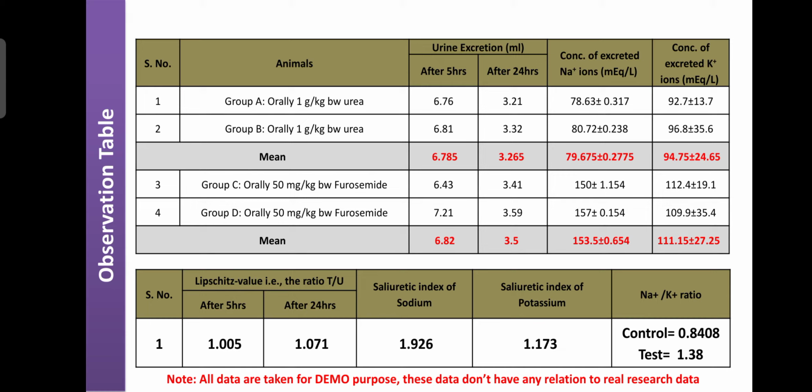Likewise, the saluretic index of potassium is 1.173. Also the sodium potassium ratio in the control group is 0.8408, but in the treated group it is 1.38. Here the data are taken only for demo purposes, so there is no relation to real research data. These data are only taken to understand the concept of this practical.